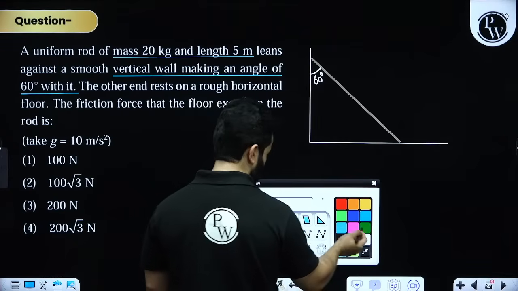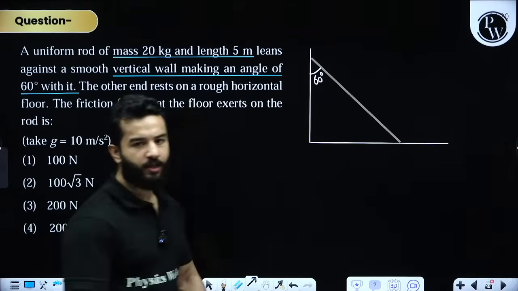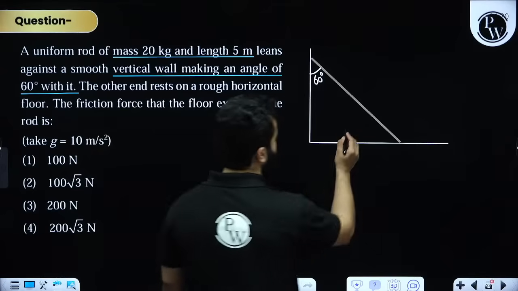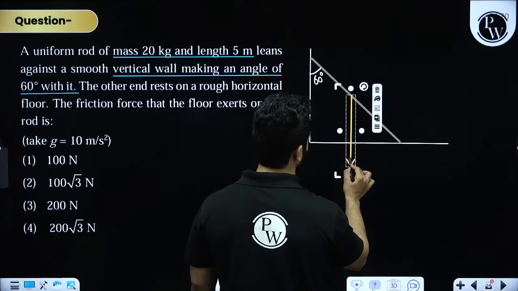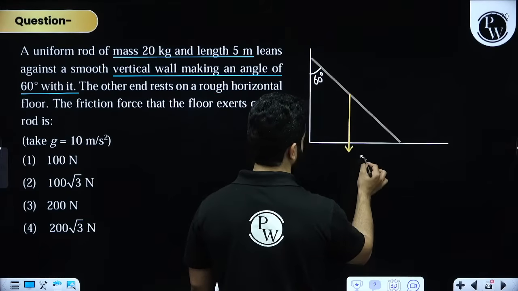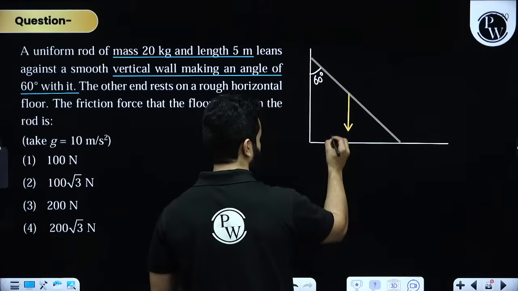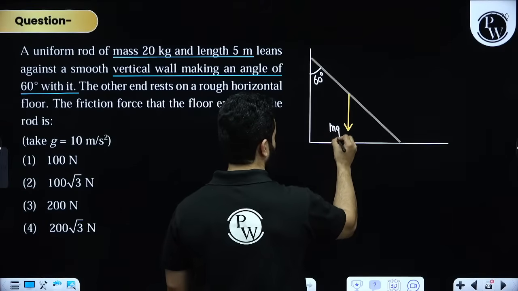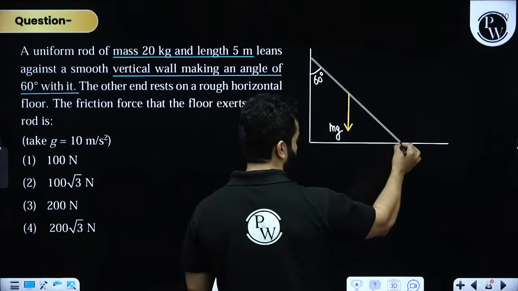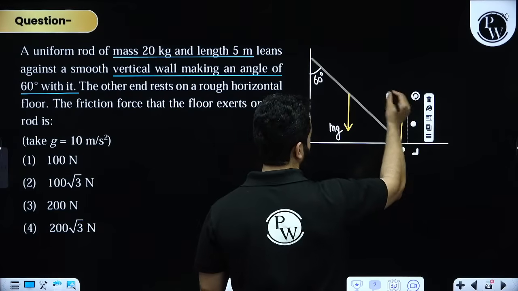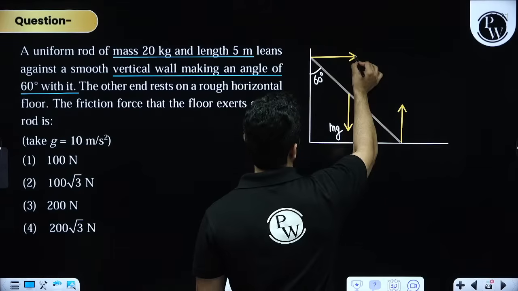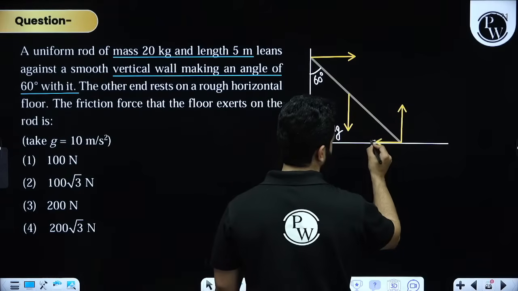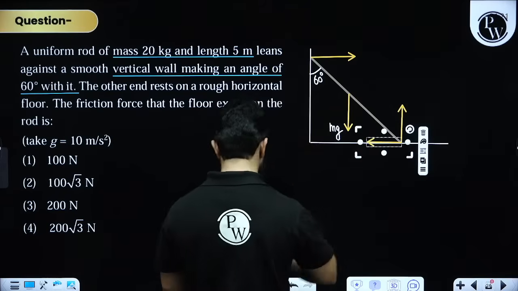Dosto, let's draw the usual forces without any mistake. Definitely mg will act from the center. There will be a normal reaction from the floor, and a normal reaction from the wall. There will also be a friction force.